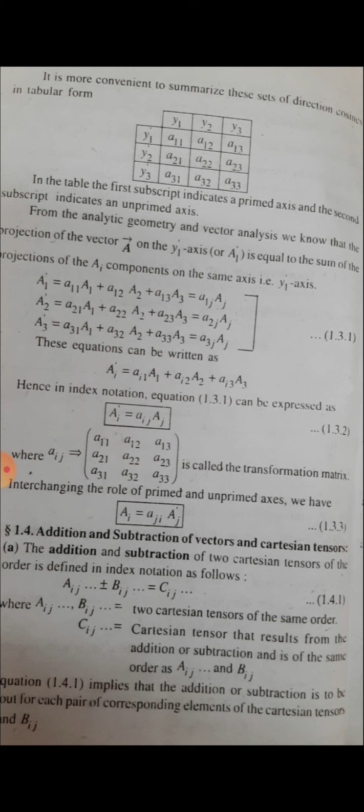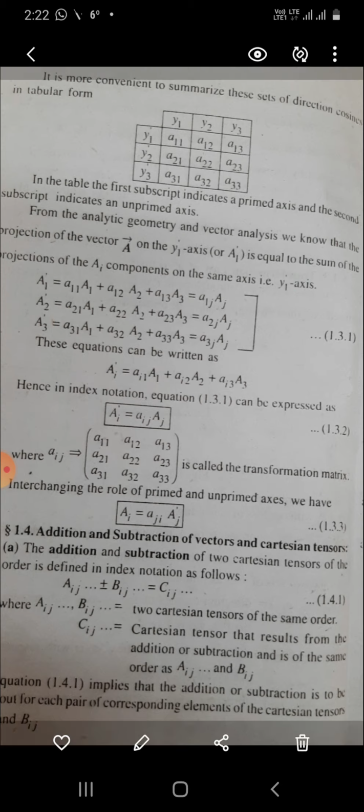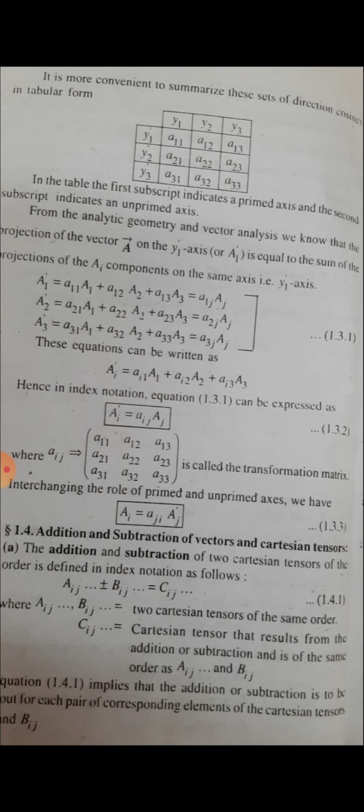These equations can be written as Ai' is equal to ai1 multiplied by A1 plus ai2 multiplied by A2 plus ai3 multiplied by A3. In index notation, this can be expressed as Ai' is equal to aij Aj, where aij implies a11, a12, a13, a21, a22, a23, a31, a32, a33 and is called the transformation matrix. Interchanging the roles of primed and unprimed axes, we have Ai is equal to aji Aj'.